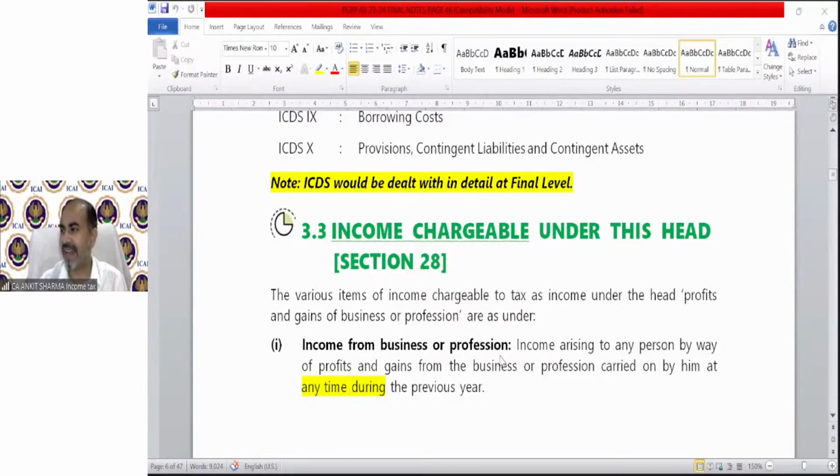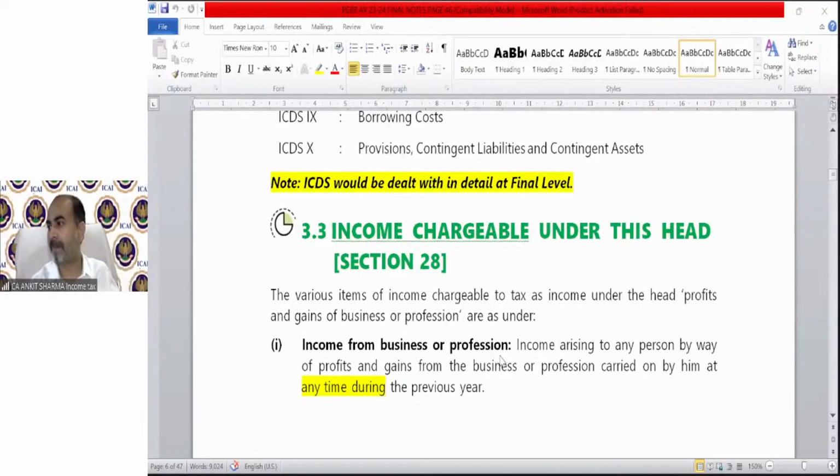Okay, Diksha Agarwal is saying salary will be charged with. No, I am asking the charging section. As PGBP charging section is 28, I am asking the charging section of income tax, of salary, and of income from house property. Okay, Vaishali Bindal is saying house property charging section is 22. Correct. Well done, Vaishali. Kavita is saying salary charging section is 15 and house property is 22. Well done. Rushita, salary 15, house property 22. Well done. Correct.